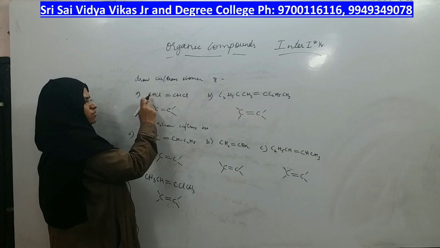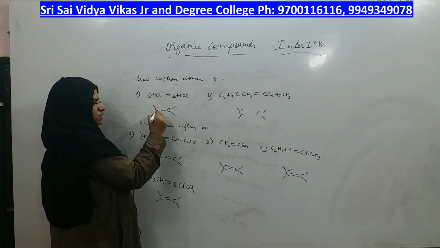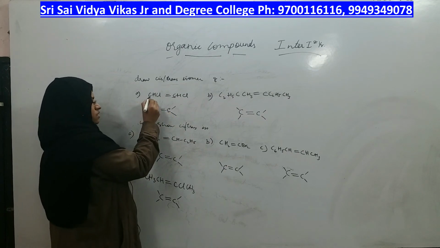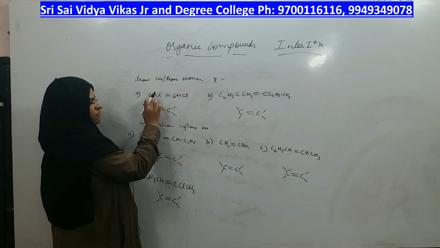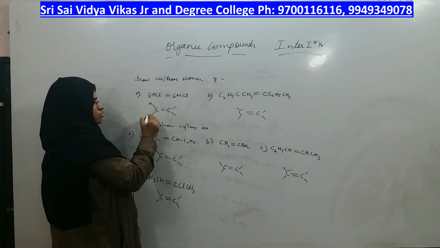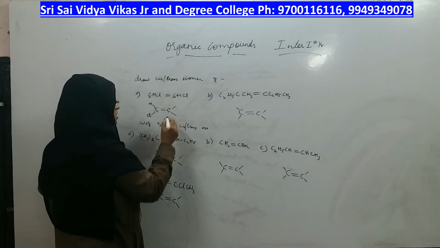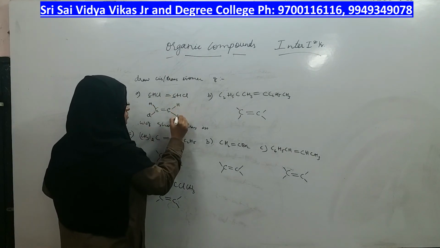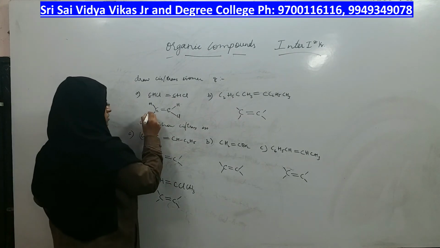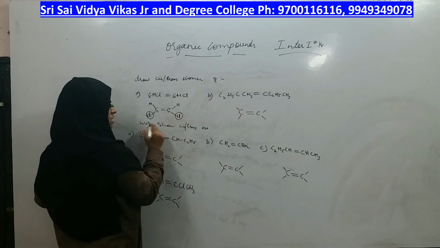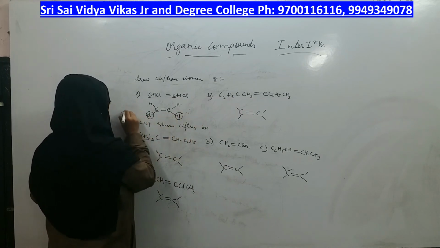In this given formula, these two carbons I have already written, right? It is this carbon and it is this carbon. On this carbon, what are the two groups they have given? H is one group, Cl is another group, is it? Right. On this carbon, what are the groups they have given? H is one group, Cl is another group. Which type of isomer is it? Two same groups are on the same side, that means it is a cis isomer, is it? It is a cis isomer.